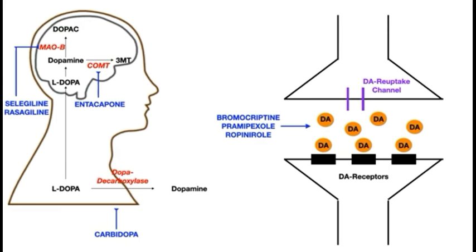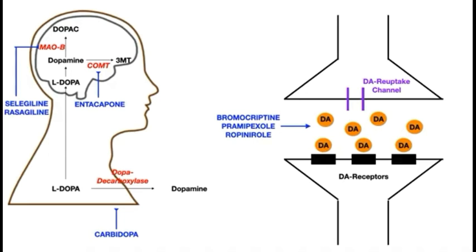Last we will see drug-induced dyskinesias. The most common extrapyramidal side effect of phenothiazines is akathisia. Next is the most severe extrapyramidal side effect of phenothiazines, tardive dyskinesia.